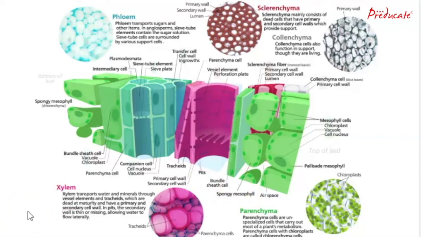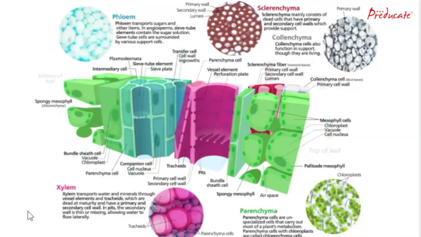So just to revise all the cell tissues, I am revising everything once more. Sclerenchyma mainly consists of dead cells that have primary and secondary cell walls which provide support to the plant, whereas collenchyma cells also function in support though they are living. So even if they are living cells, they are also responsible for providing support to the plant structure. Parenchyma cells are the unspecialized cells that carry out most of the plant's metabolism. Parenchyma cells with chloroplasts are known as chlorenchyma cells.